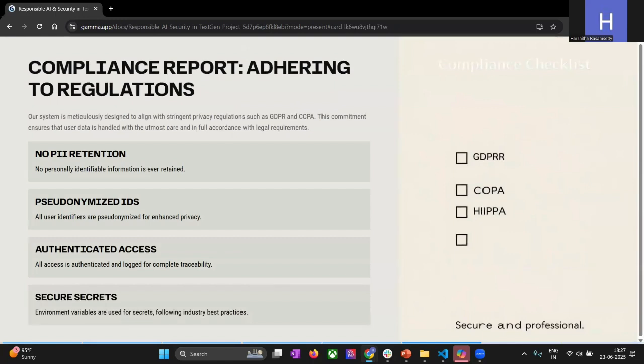Compliance report. The system is designed to align with privacy regulations like GDPR and CCPA. No personally identifiable information is retained. All user identifiers are anonymized. All access is authenticated and logged for traceability. The use of environment variables for secrets follows industry best practices.